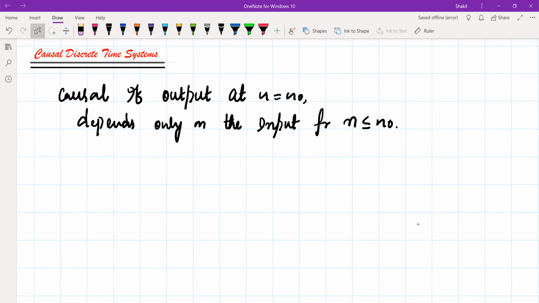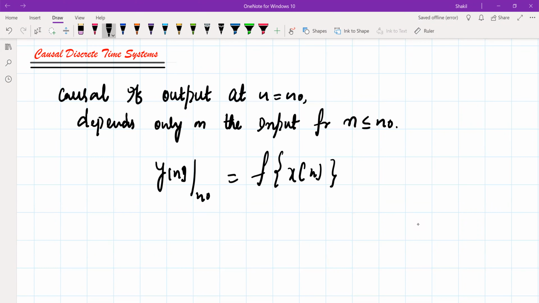Means if the output y of n at any time n naught is a function of the input values where n is less than or equal to n naught, and n never becomes greater than n naught, then this system is said to be a causal system.